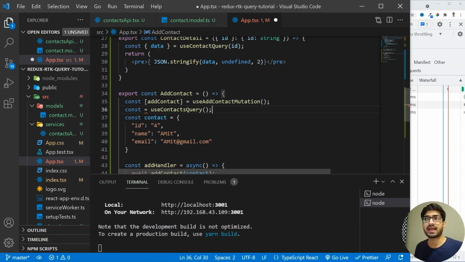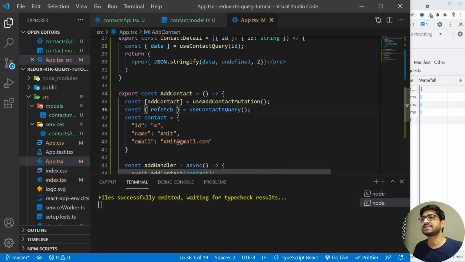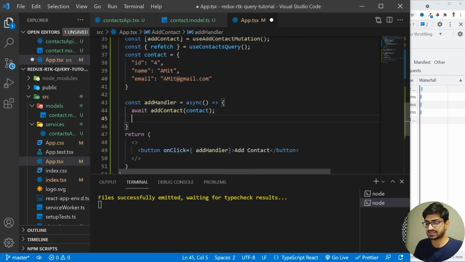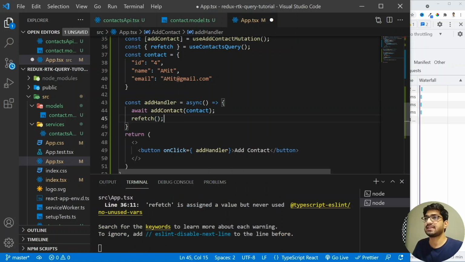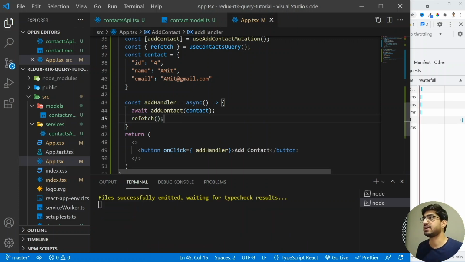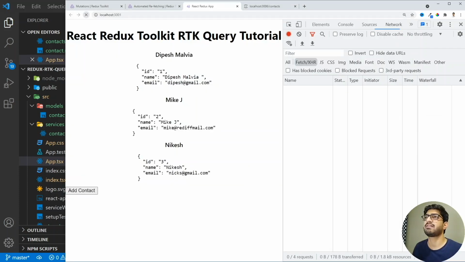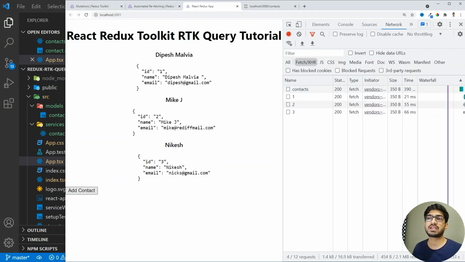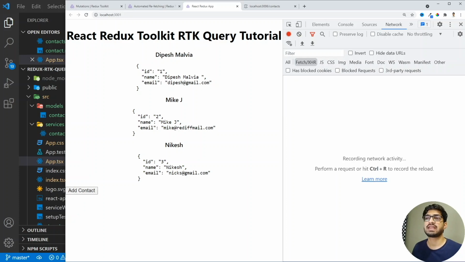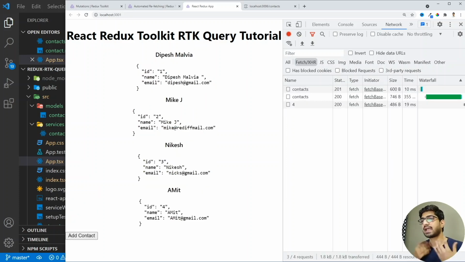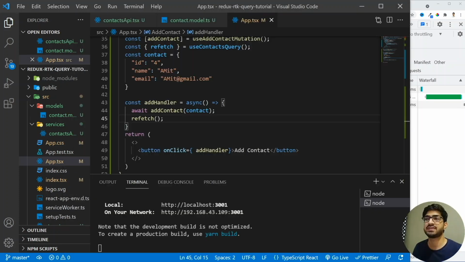This contact query actually exposes one more function, which is the refetch. So let me add the refetch here. Now we have the refetch, and we can use this refetch to refetch our contacts. So I'm going to simply add a refetch here, and that's it. This is going to refetch all the data. Now if we go back and I clear it, and when I click on the contact, you will see that the new contact is added and the list is automatically refetched. So this is how we can make use of this refetch.